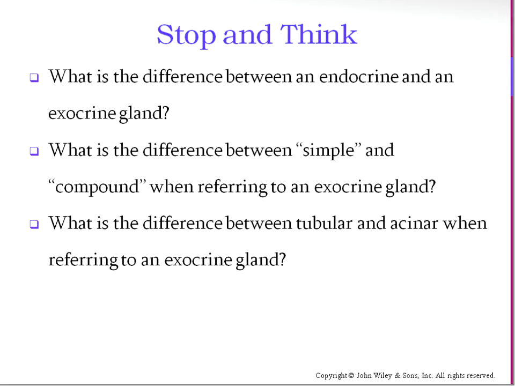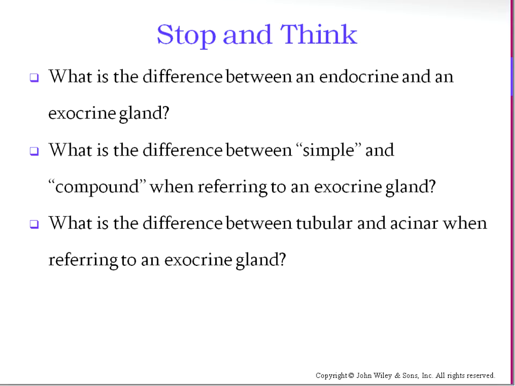Exocrine gland secretes its substance into ducts, which are then released to either the outer surface of the body or to the hollow of an organ, which is called the lumen. An endocrine gland secretes hormones, and there are no ducts. It just secretes its hormones, and they just diffuse right into the bloodstream.